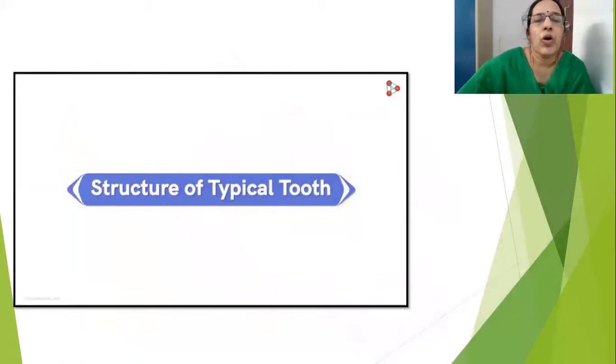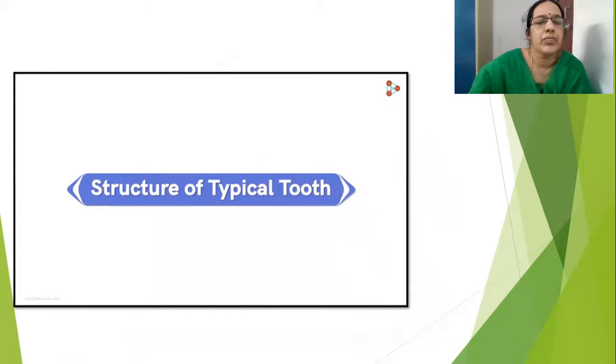Now we'll see how the digestion is starting. In this digestion, it starts from the tooth, isn't it? So we are going to see the structure of a typical tooth. This you already learned in standard 7, but still we are going to know a little more in detail. Same points only, the structure is same, but we are going to know it a little more in detail.